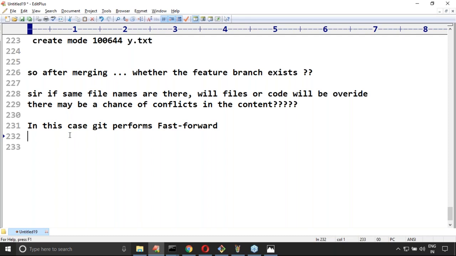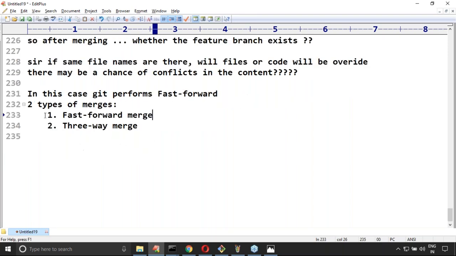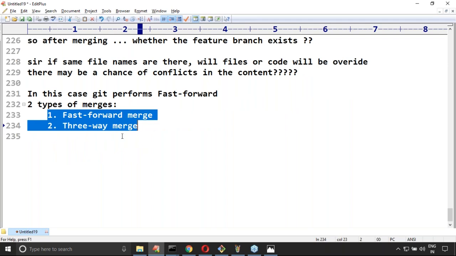This is the first question. Next, other than fast forward merge, do we have any other type of merge or not? Yes, two types of merges are there. The first one is fast forward. I will explain its meaning, don't worry. The second one is three-way merge. Can you please spell out the first one? Fast forward merge. Second one, three-way merge. This second part we will discuss in detail later, but first let me talk about this one.